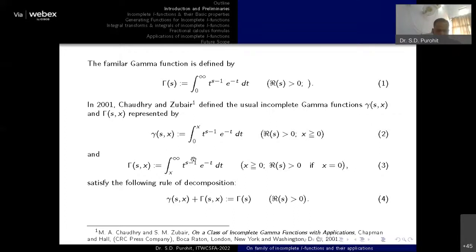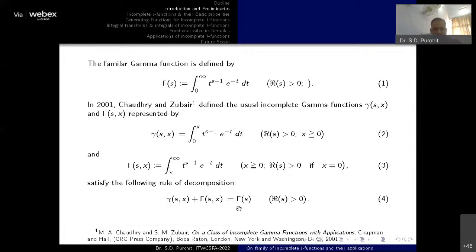So here you can see the limit of integration for this function is 0 to x, and the same integrand has limit from x to infinity. So if I add both the functions, it will again recover the original gamma function. Okay, so we simply say this gamma function is decomposed into two functions, that is the lower gamma function and the upper gamma function, and these two functions are known as incomplete gamma functions.